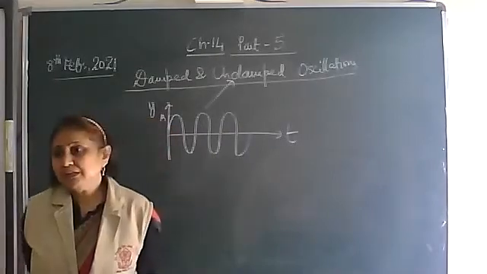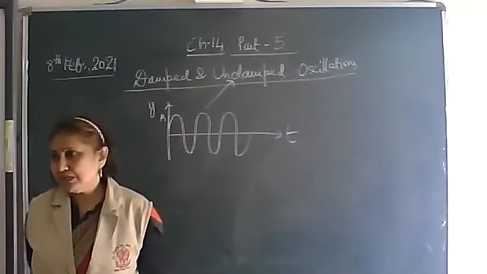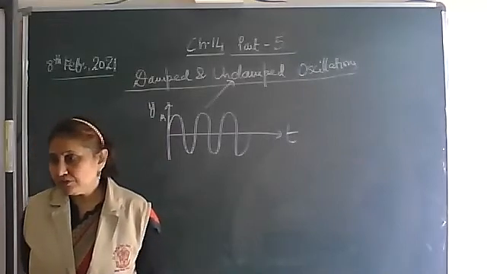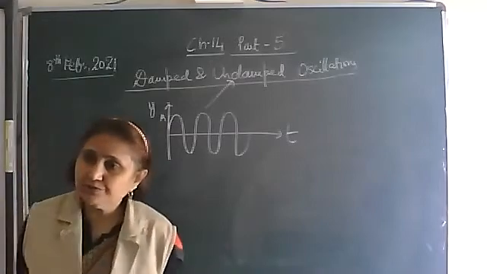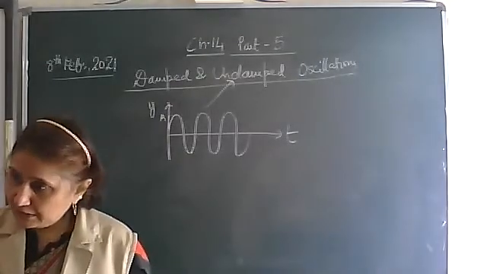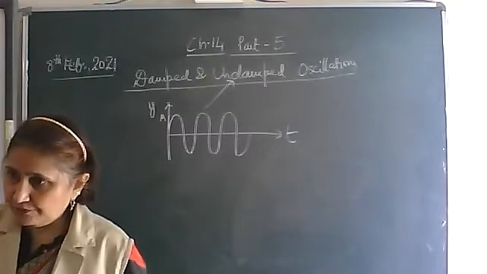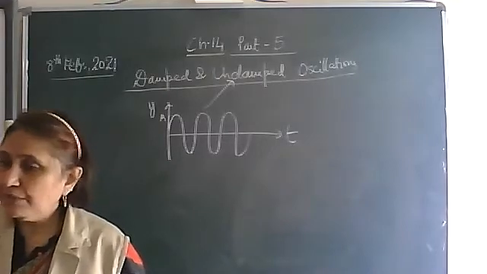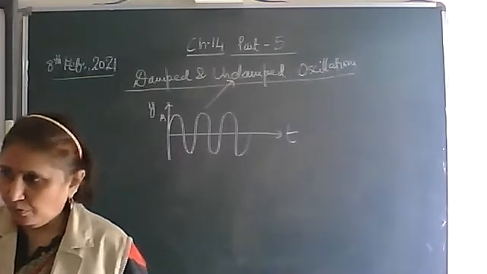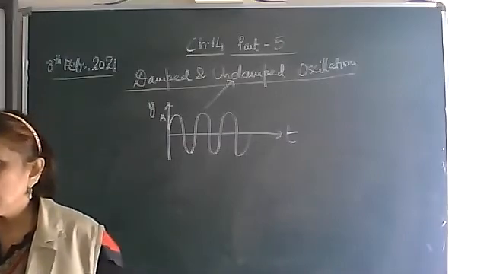For example, in the case of a simple pendulum, when you oscillate it in air, you see that after some time the oscillations die out, the oscillations get damped. But why? Because some opposing forces are acting. What are the opposing forces? It may be the friction from where it is suspended, or the air resistance which is opposing the pendulum. So if all these opposing forces are reduced to 0, that is, the pendulum is oscillated in vacuum, there won't be any air resistance, so the dissipating forces reduce to 0. In that case, the oscillations are undamped.